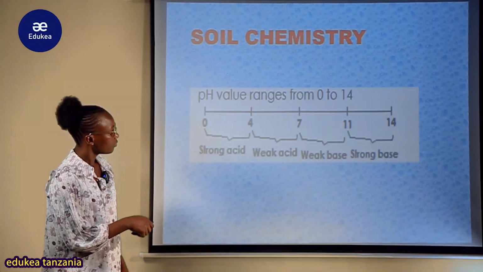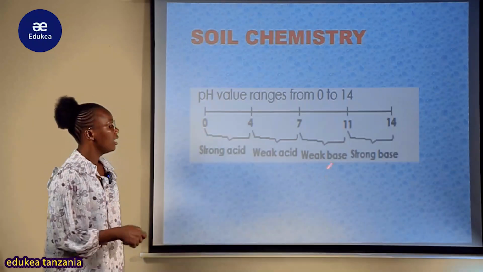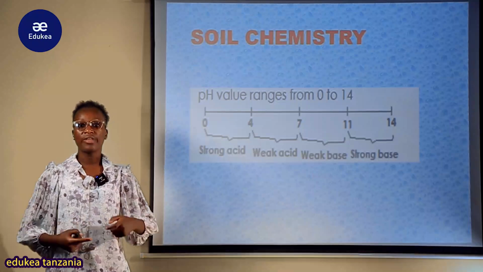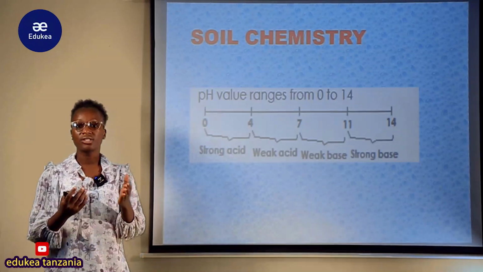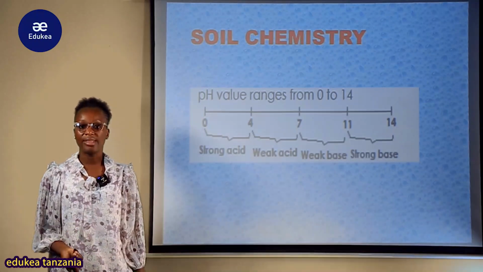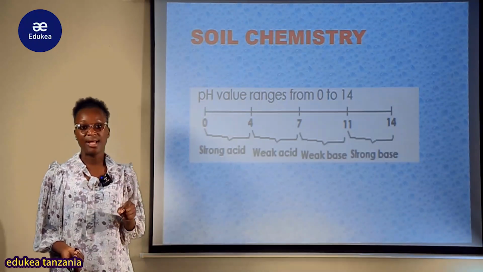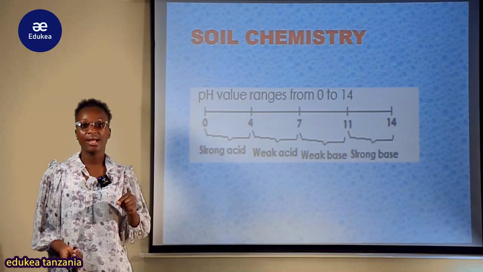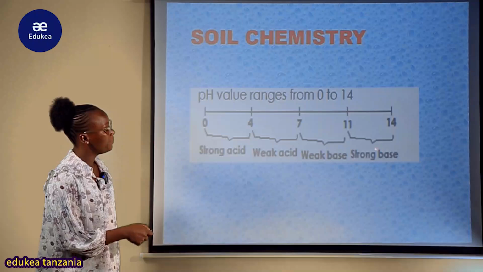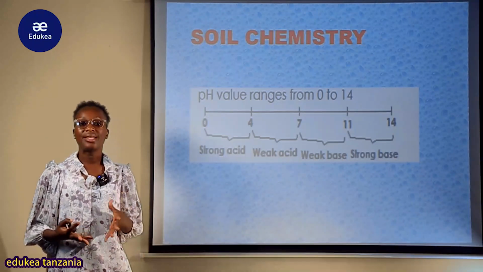But also kama tutapata ambayo imerange katika 7 kwenda mpaka 11, simply this will be the weak base. So after obtaining our value, baada ya kufanya ile determination ile concentration maybe ni hydroxyl ion, simply ikarange katika this value from 7 to 11, tutajua kwamba okay the kind of soil here is made up of basic reaction, but the basic reaction there or the alkaline reaction there, it is in weak nature.